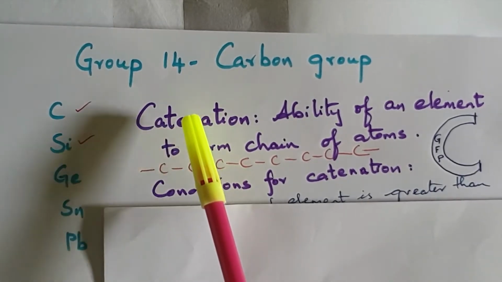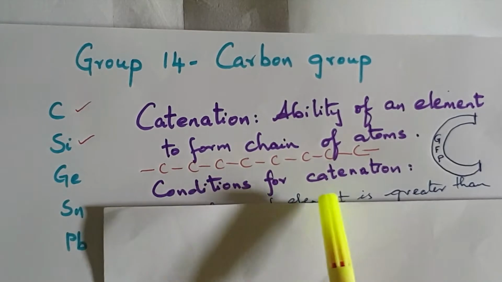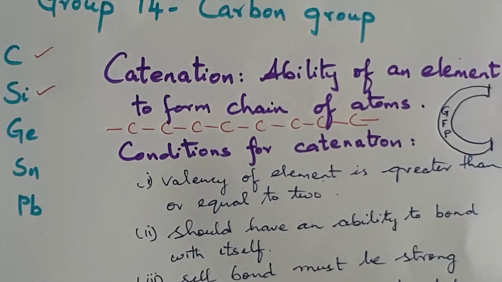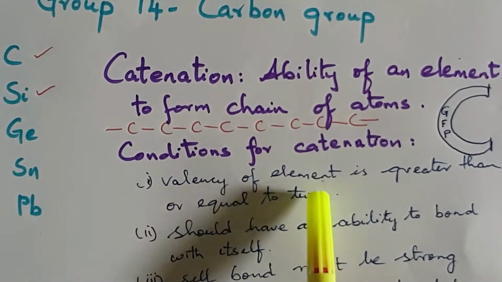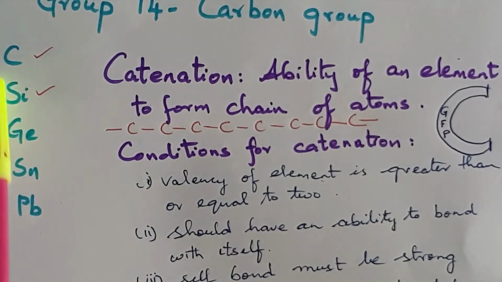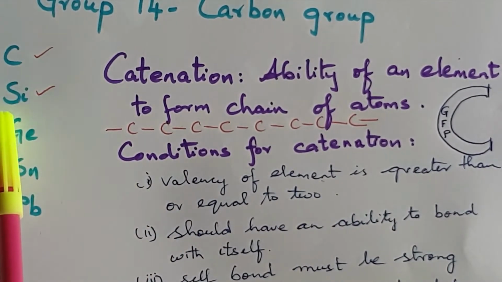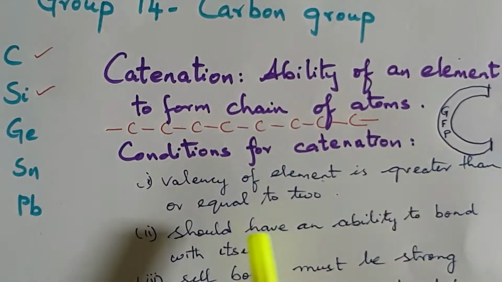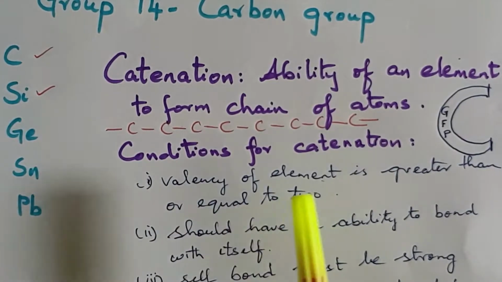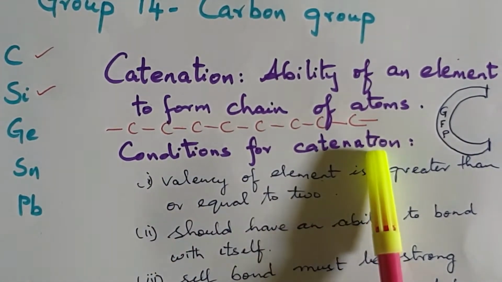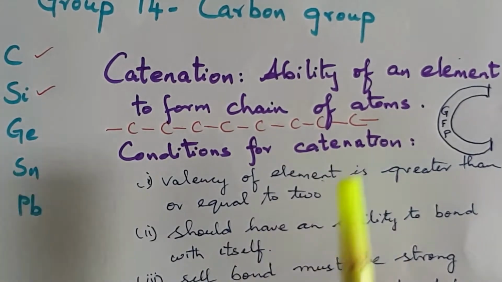Now, for catenation to take place, there are some conditions. So what are the conditions for catenation? The valency of an element should be greater than or equal to 2. The valency of carbon is 4, silicon is 4. So if the valency of the element is greater than or equal to 2, such elements are capable of forming this property called catenation.